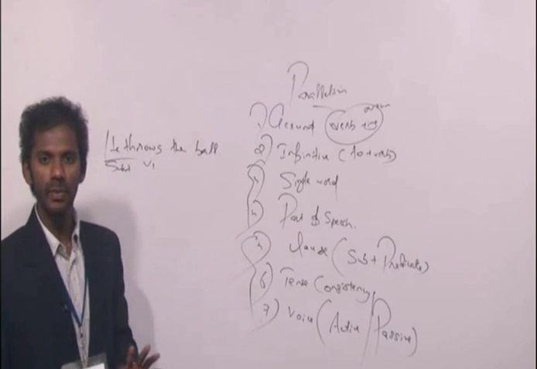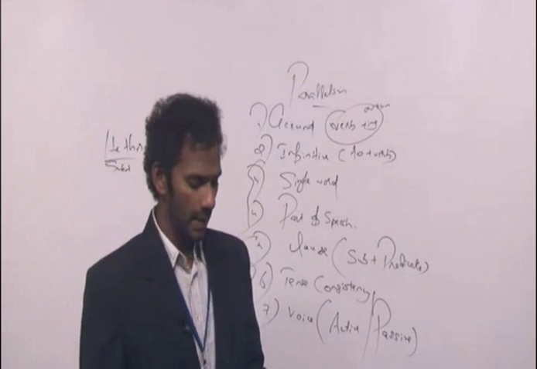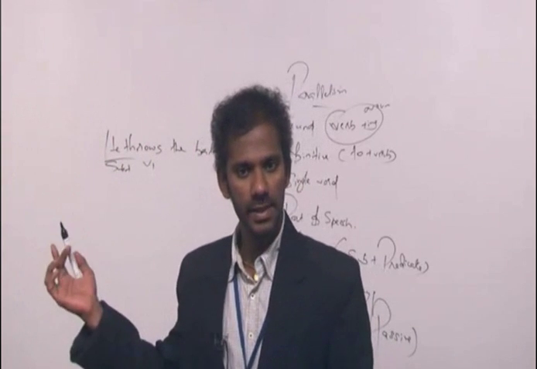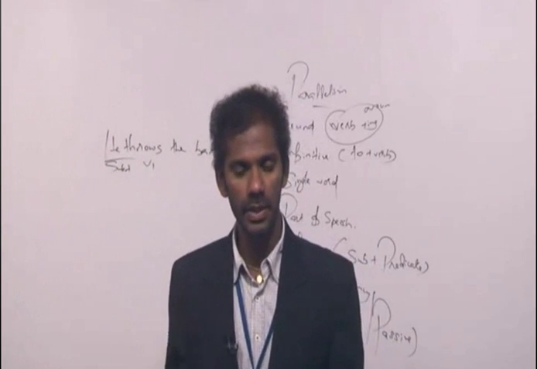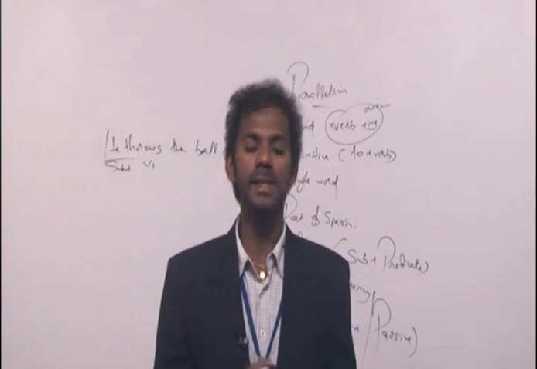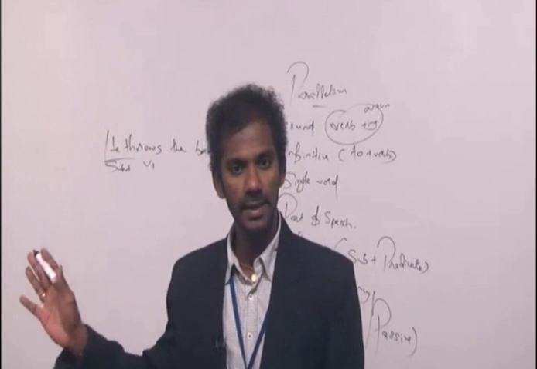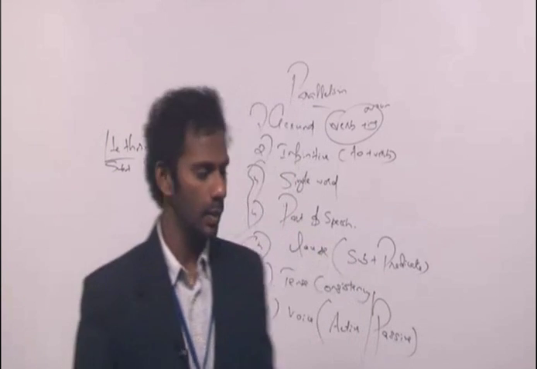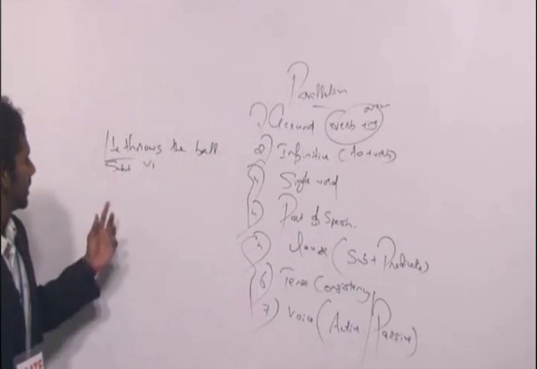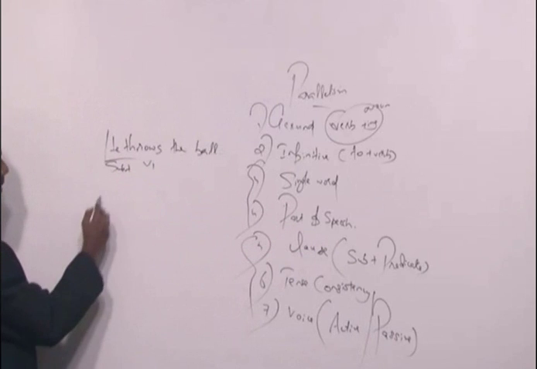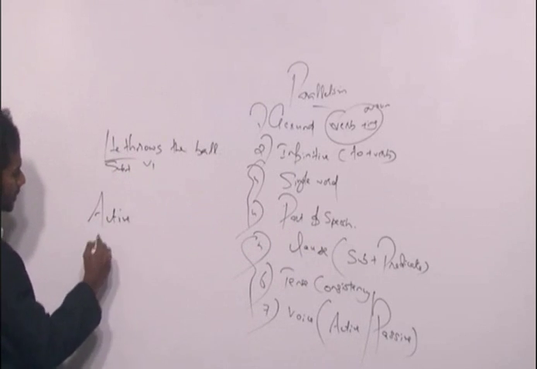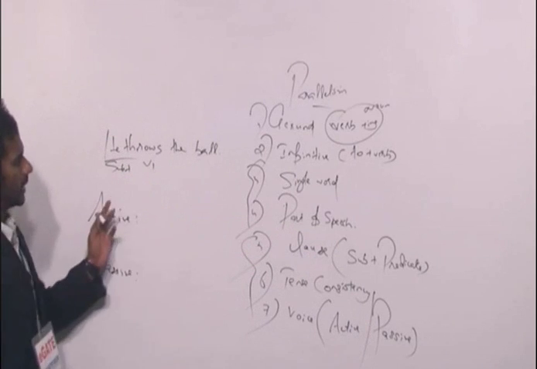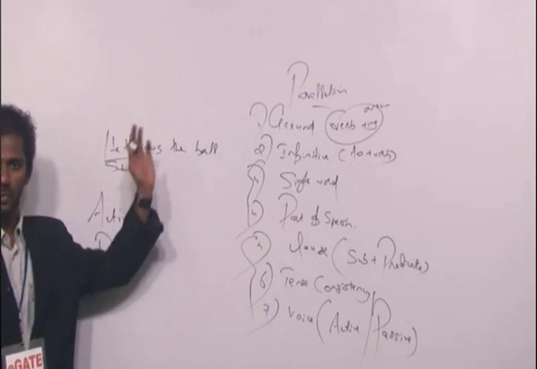And subject plus V1 is the rule of which category? Subject plus V1 is the rule of simple present tense. Clear? So this sentence is in the order subject plus V1, and the rule of simple present tense is subject plus V1. So I can say this sentence is in the simple present tense. Clear? Now, he throws the ball. This sentence is in the active voice or passive voice? He throws the ball is in the active voice or passive voice?